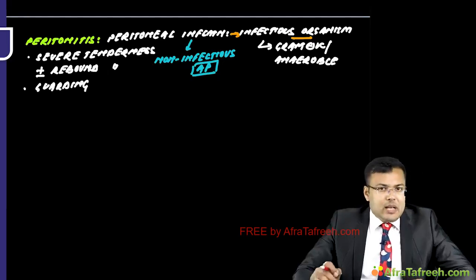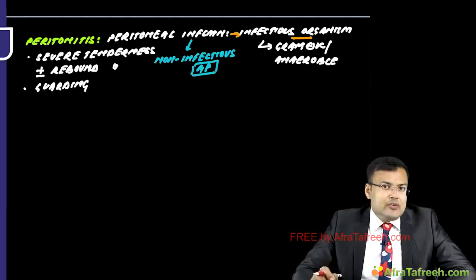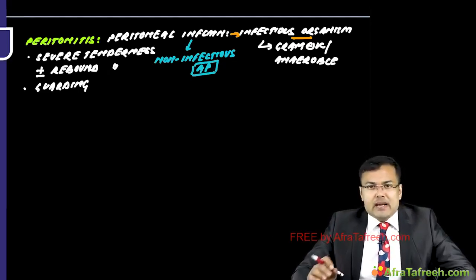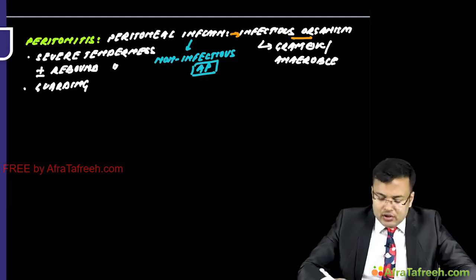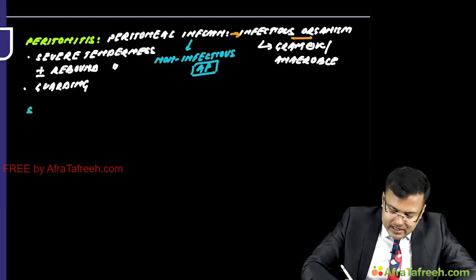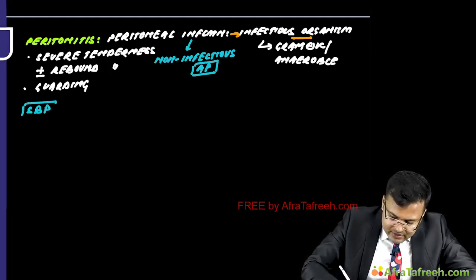There are certain other types of peritonitis. One of the classical examples is spontaneous bacterial peritonitis. For spontaneous bacterial peritonitis, ascites is mandatory. Clear? So what is the most common cause in children? Nephrotic syndrome. And what is the most common cause of ascites in adults? It is cirrhosis.